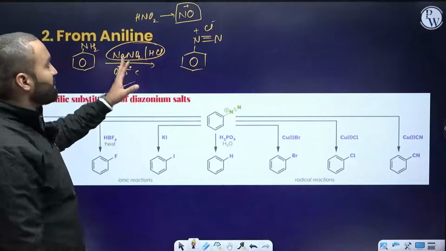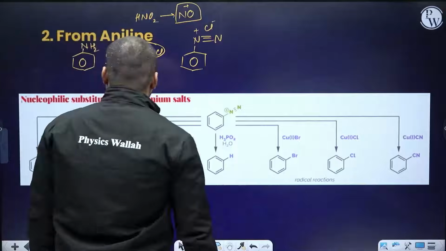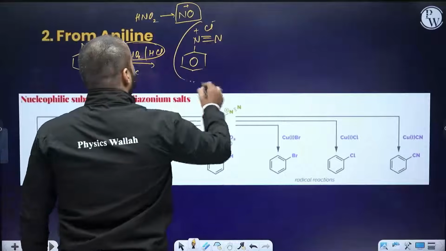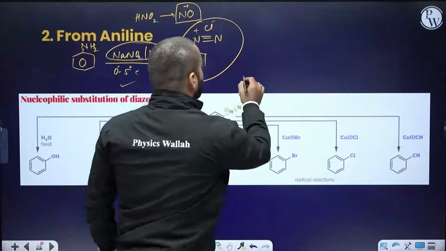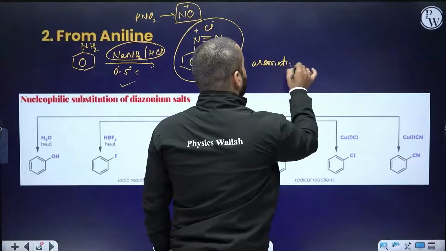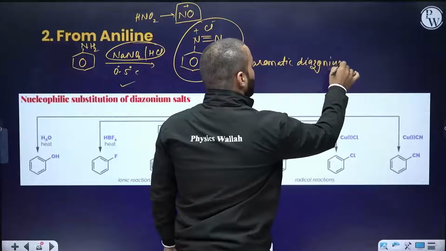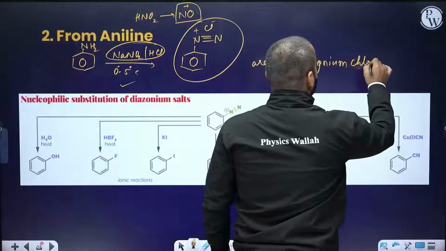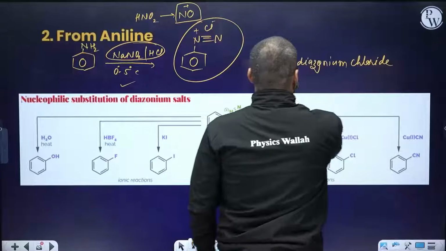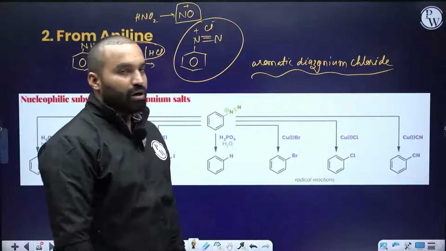Now, what do we do to this? This is known as aromatic diazonium chloride. That's basically a salt. We practically use aromatic diazonium salt.